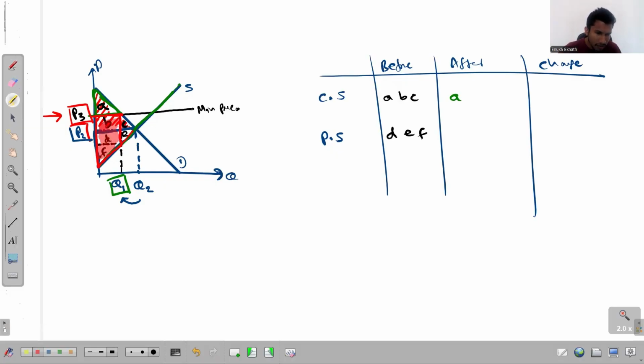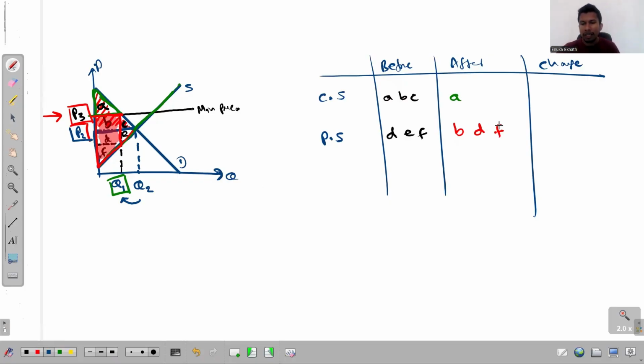That is this region, right? So that is the region represented by B, D, and then F. Hope you all recognize that BDF is the new region which represents the producer surplus.